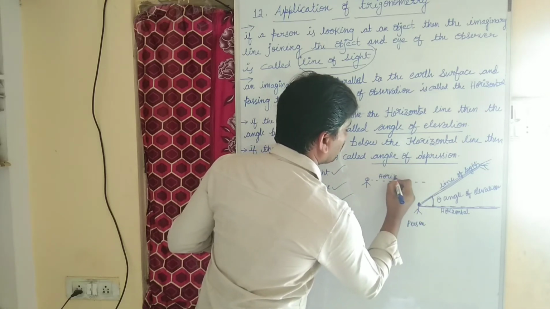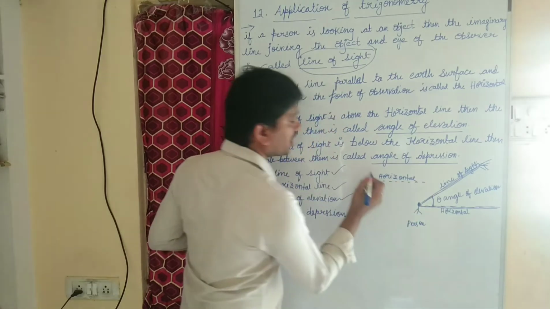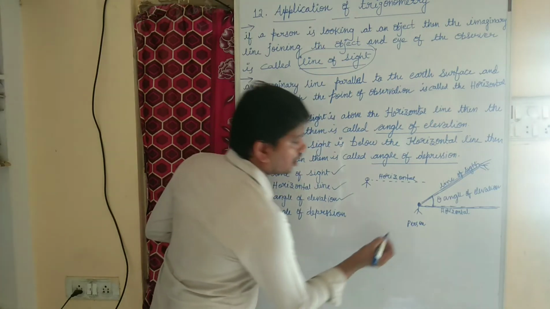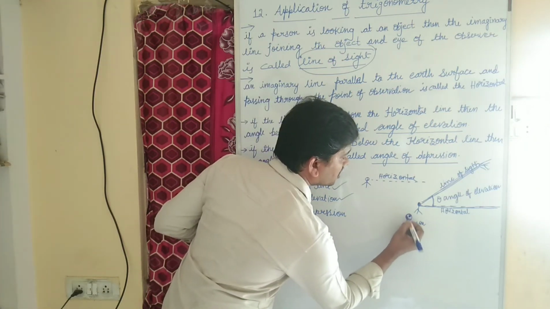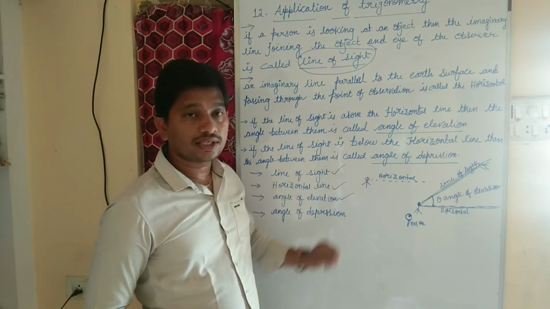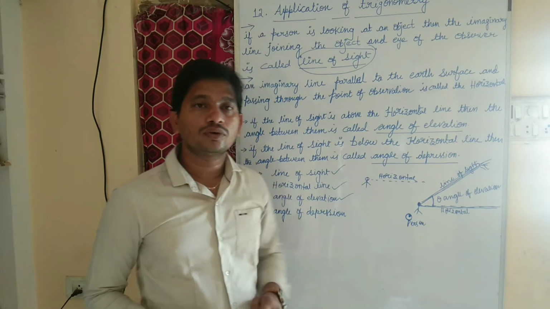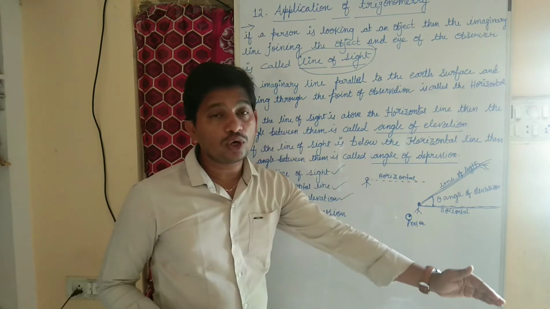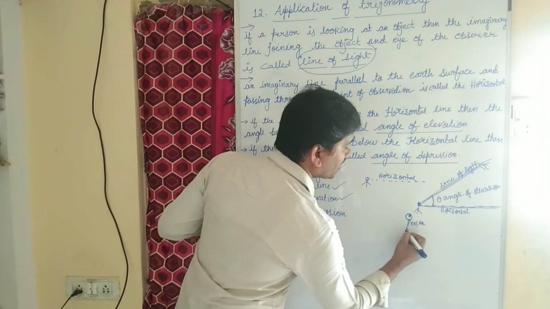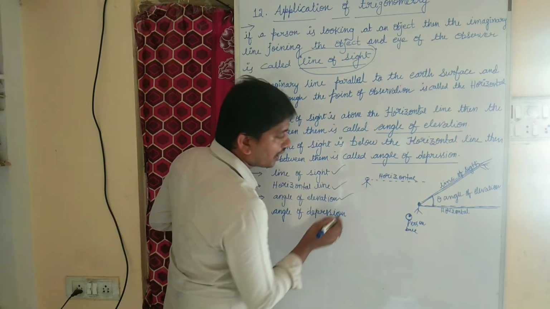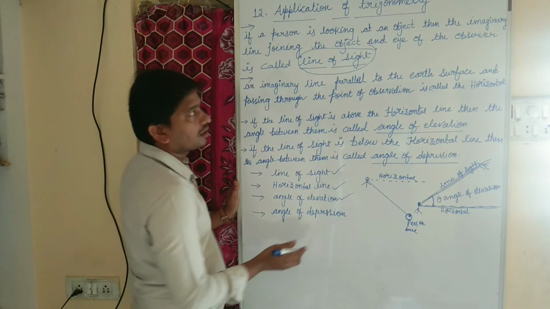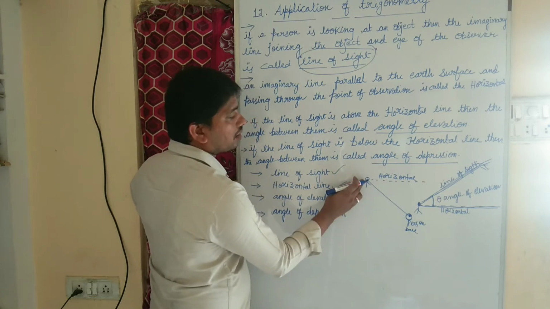This is our horizontal line. He is standing on a terrace and he is observing a ball. This is our object. The person is standing on the terrace and he is looking below the horizontal line. Here is an object, we call it a ball. This is our imaginary line joining the object to the point of the observer.